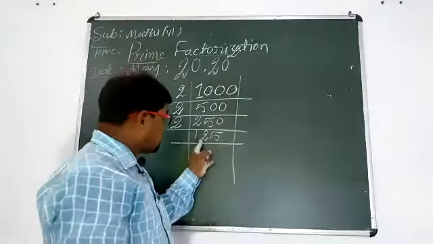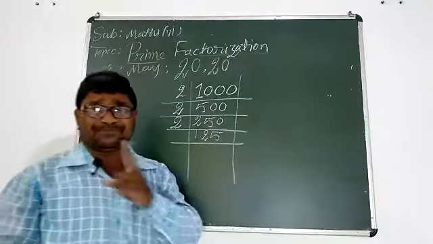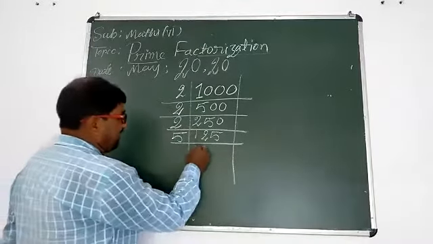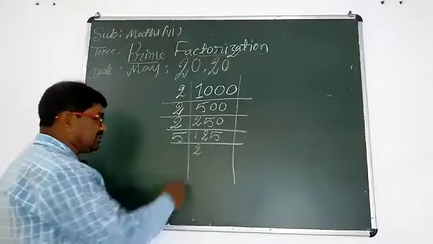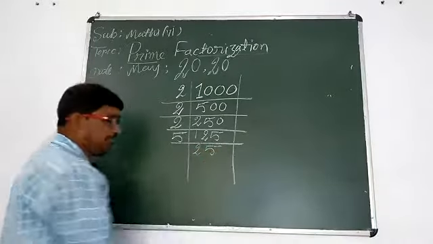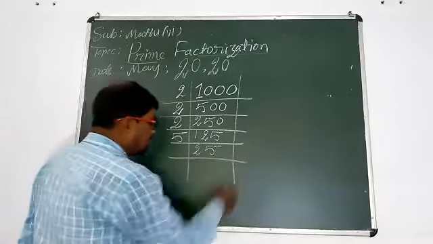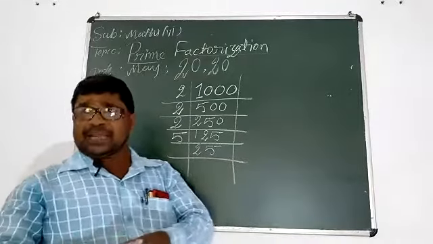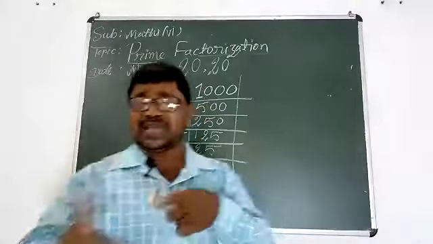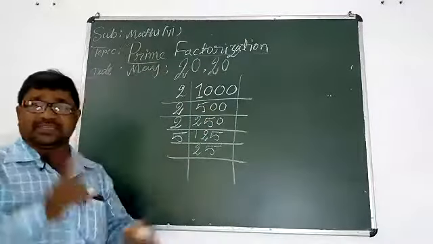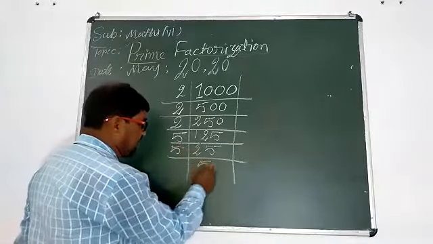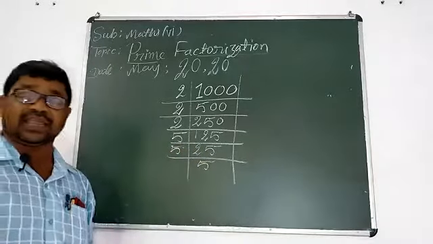Is this number divisible by 5? 5 2s are 10, 2, then 5 5s are 25. So now we get the number 25. Is 25 divisible by 5? Yes. 5 5s are 25.